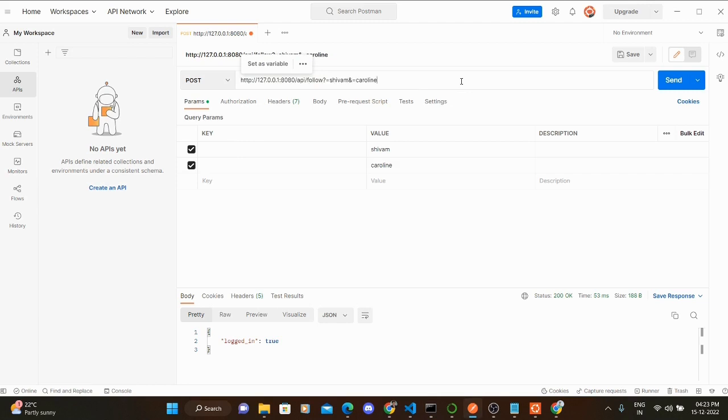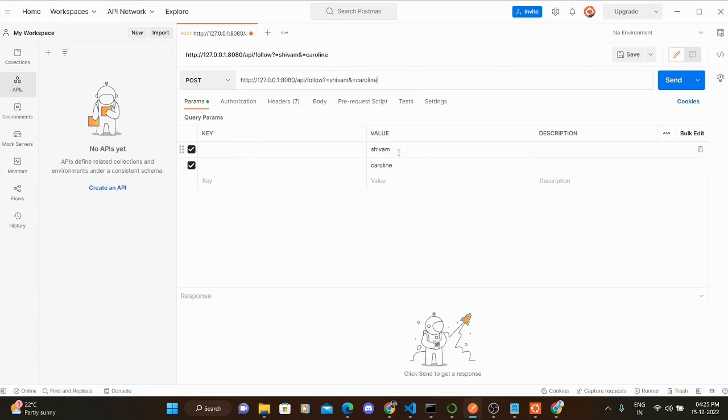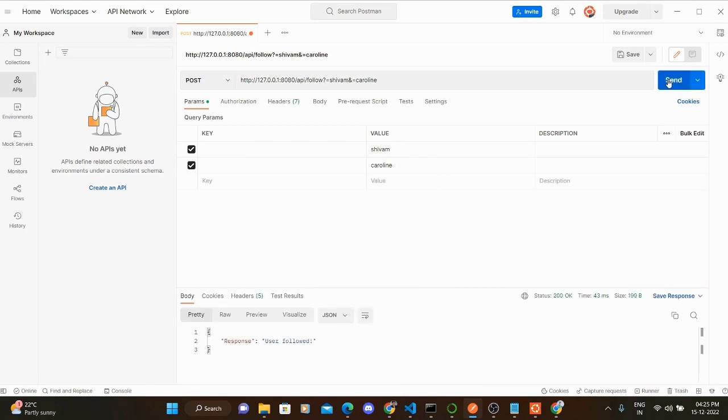Now moving on to the next API. For this, let me use the follow API, and I will be sending the request for follow. Shivam wants to follow Caroline, so after running the API, it shows the response user followed, and all of these get updated in the server, like who's following whom.